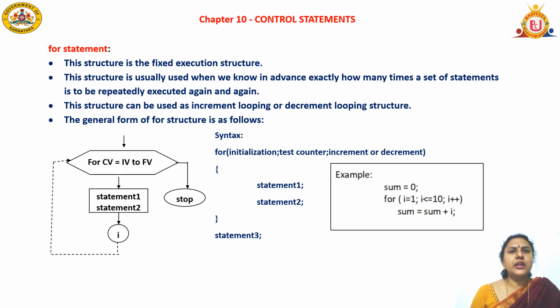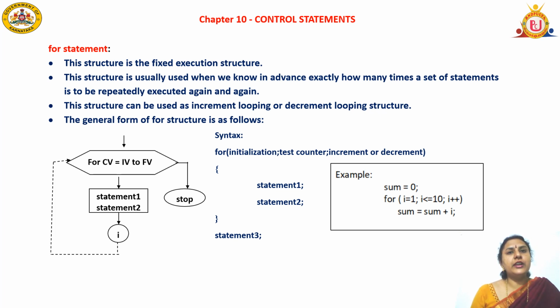This structure can be used as an increment looping or decrement looping structure. The general form of this for structure, that is the syntax: initialization semicolon, test counter or condition semicolon, increment or decrement. Next, open the flower bracket, statement 1, statement 2 with semicolon, close the flower bracket.